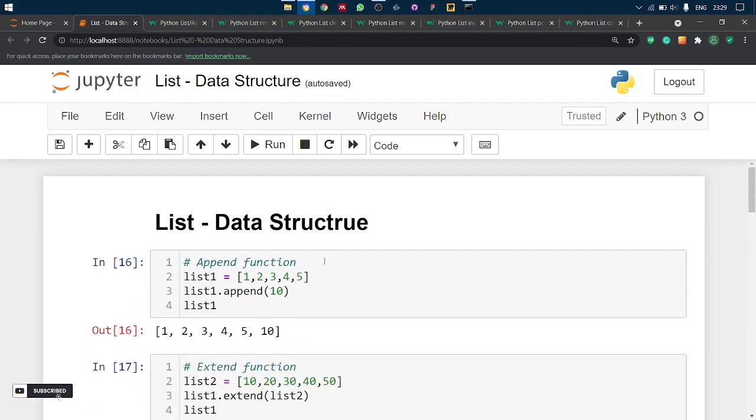In the next video, we will see about another data structure called tuple or dictionary or maybe string, whatever.